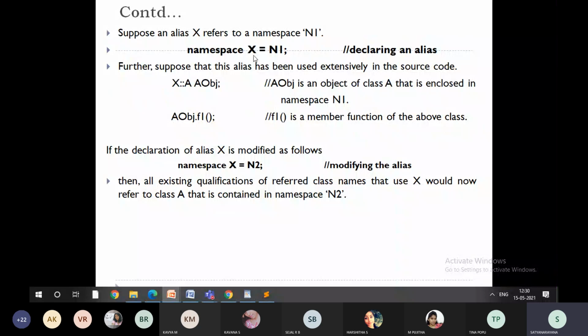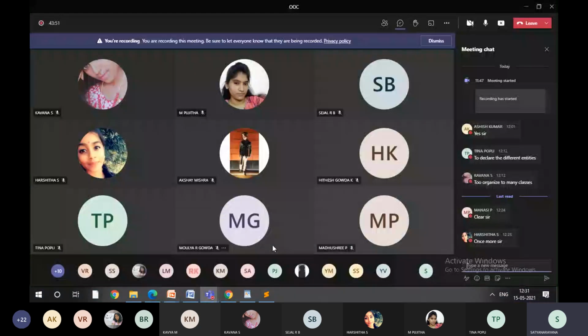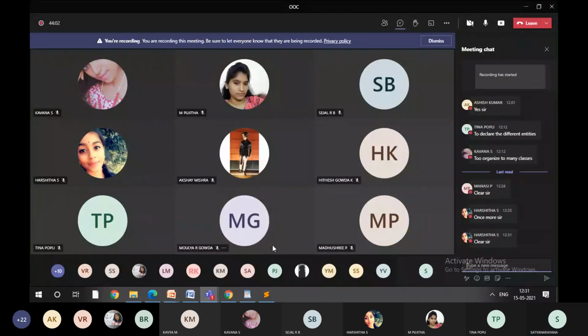So once you create the alias, you can start using the alias name. There is no harm in that. Right? So this is how the namespaces will be used. Is it clear now? Still any confusion? If you read once, then you can understand much more easily. All right. Right. So let me go to the next topic.